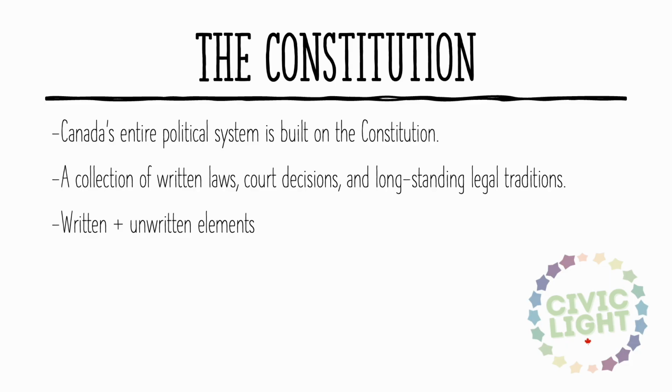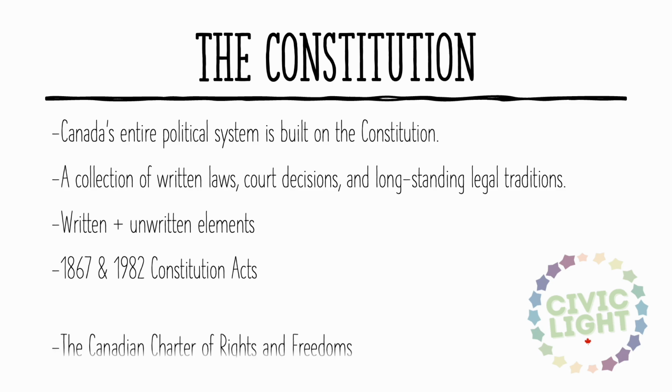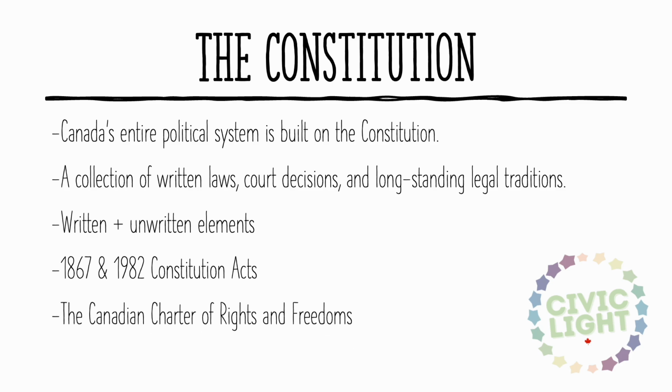The most important written parts of the Canadian Constitution include the Constitution Act 1867 and the Constitution Act 1982, which includes the Canadian Charter of Rights and Freedoms. Without the Constitution, Canada's system of government could not function in its current form. It is the foundation of Parliament, the Prime Minister's role, and provincial governments.